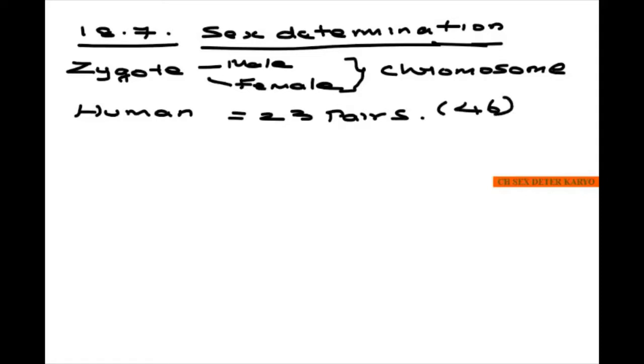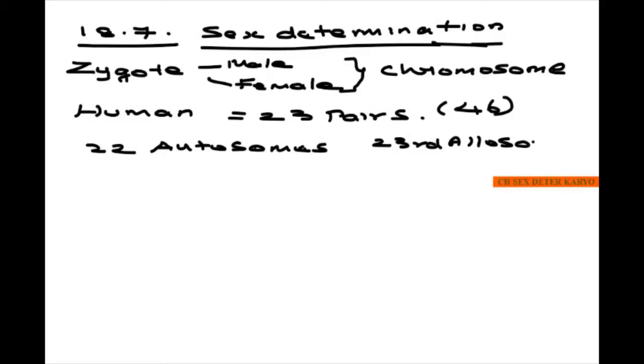Among the 23 pairs, we already saw 22 are autosomes and the 23rd is an allosome. The 22 autosomes determine the body characters, and the 23rd is the allosome which determines the sex of an individual. That is, we saw male will have XY and female will have XX.